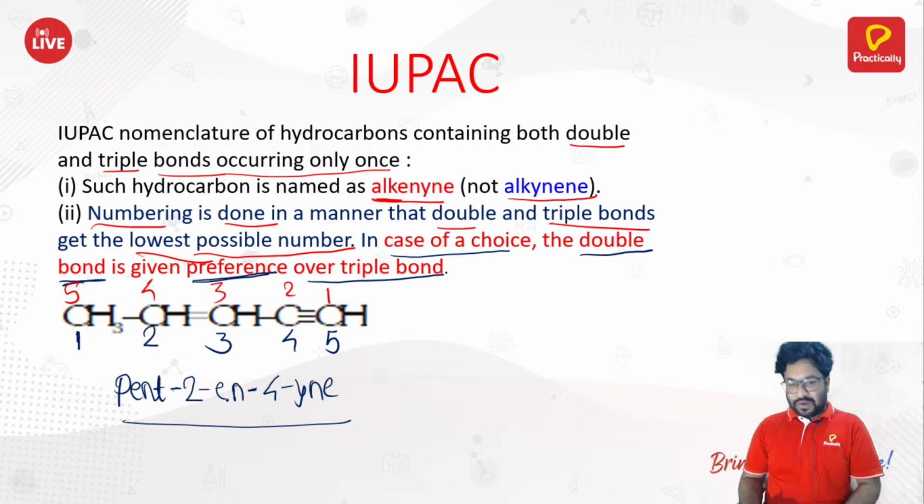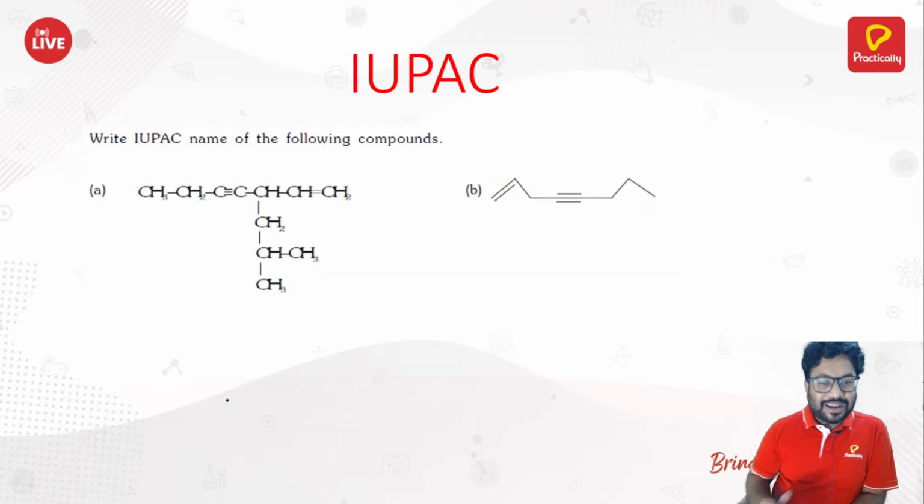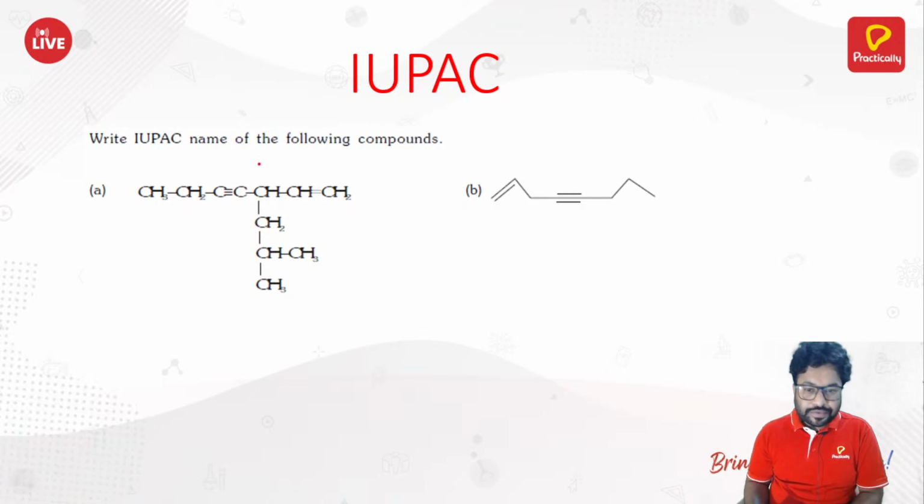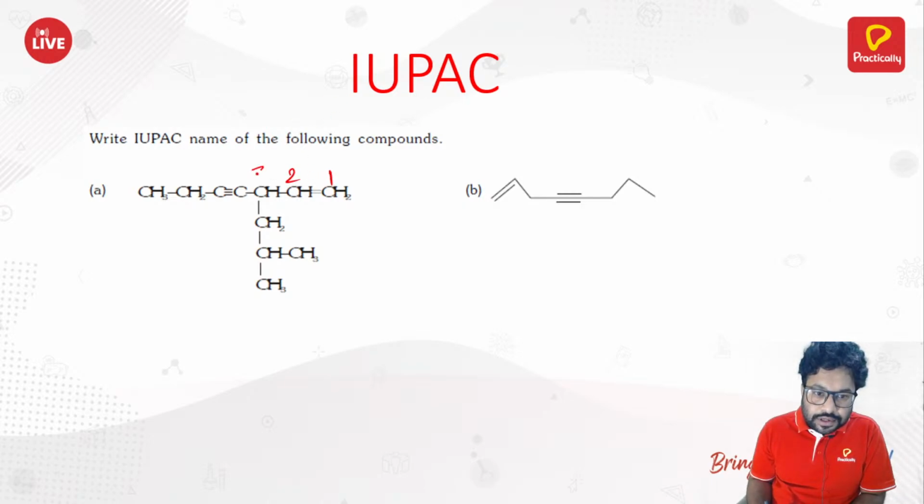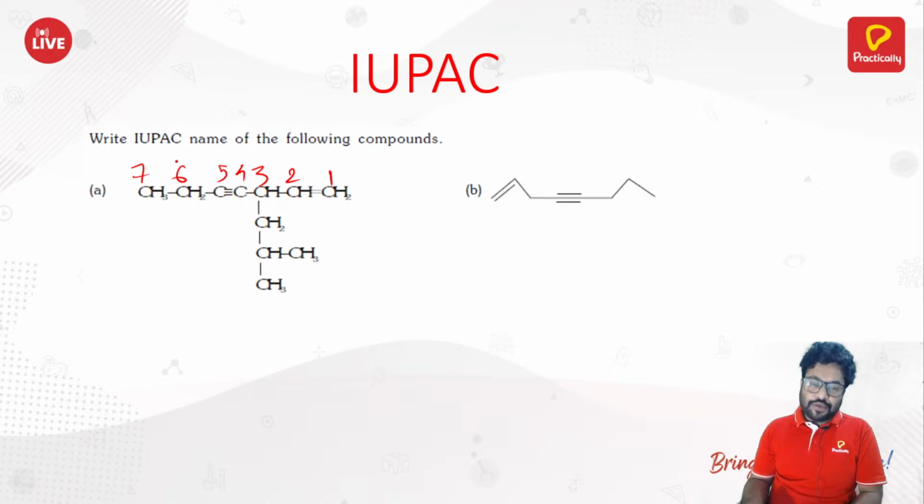Okay, so moving ahead. How do you name this compound now? Pretty simple. Start with the double bond. You got a double bond here. 1, 2, 3, 4, 5, 6, 7. You might say, sir, why didn't you come down? I didn't come down because I also need to consider this triple bond. Triple bond should also be taken into consideration along with the double bond. You can't ignore it. So that's a straight chain.